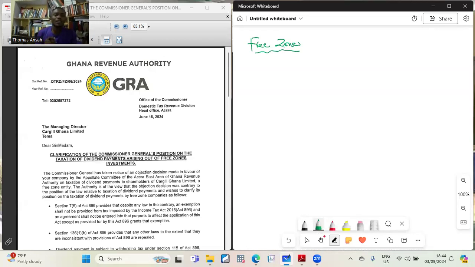Notable among the things we talked about under free zone was the taxation on dividends to shareholders. Do you remember what we said when it comes to free zone investors? Do you remember? Anybody? I think this guy is the one that mentioned it again, and he's not in class today. Ishmael. But anybody with any remembrance of what we did about the dividend to the shareholders?